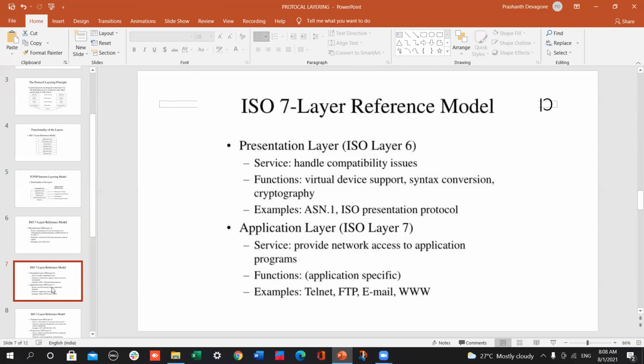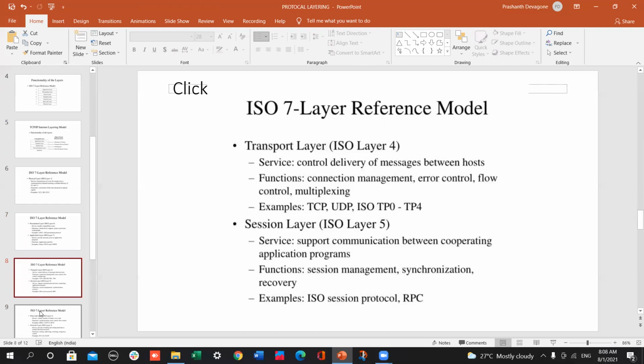The application layer is ISO layer 7. This is the seventh layer. Its services provide network access to application programs, and functions are application specific. Examples are telnet, FTP, email, and WWW.